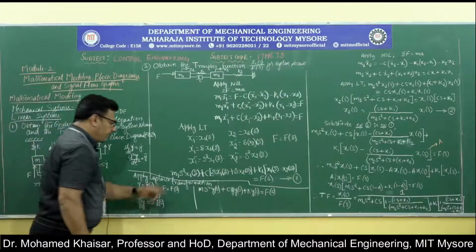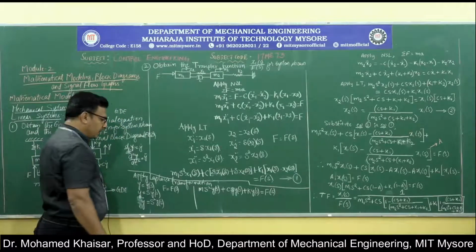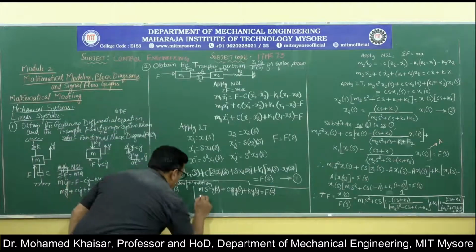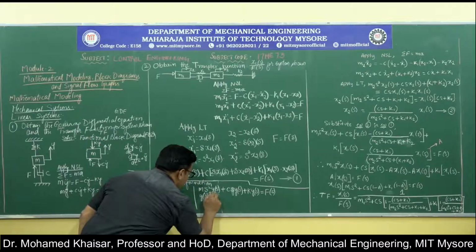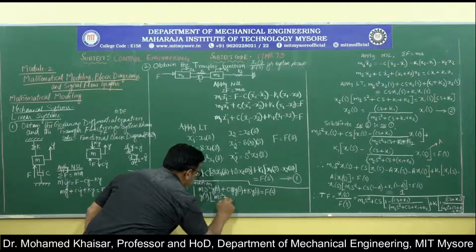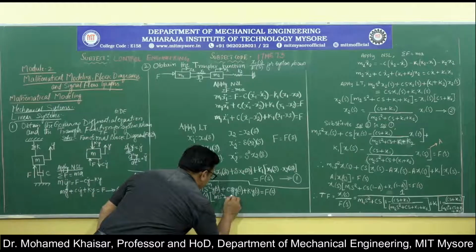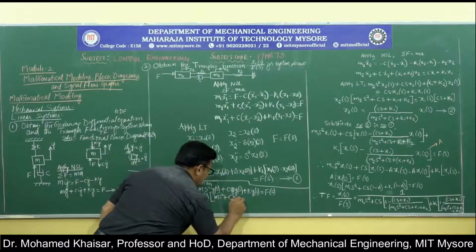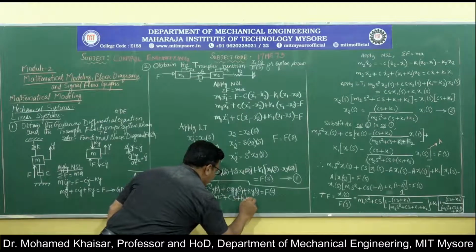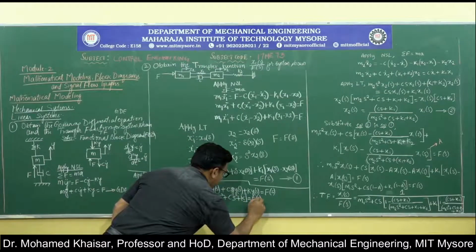Now, if we take out y of s common on the left hand side, what we will be left with is m s square plus c s, I am taking out y of s, plus k is equal to f of s.